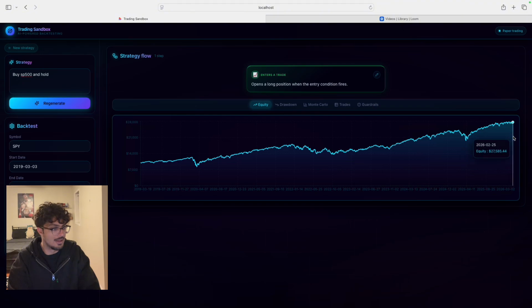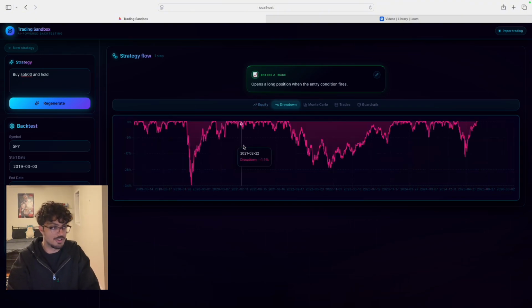So as you see, your equity is going to be much higher than our previous strategy. But if you care about drawdown, you're going to see this massive drawdown here. You're going to see a drawdown of 33%, which is more than double the drawdown that you saw before. So you're going to see these harsh drawdowns in crisis situations.